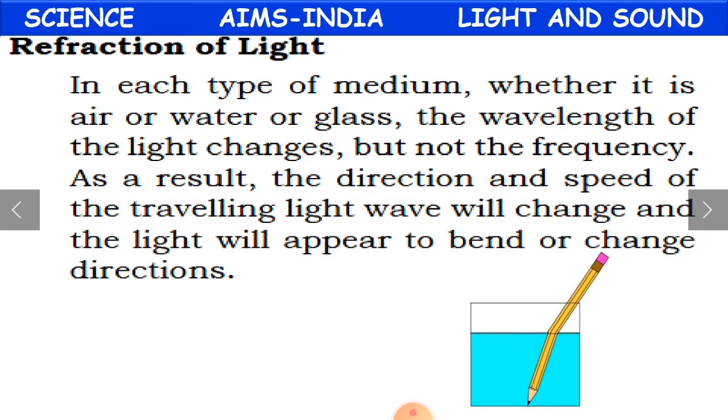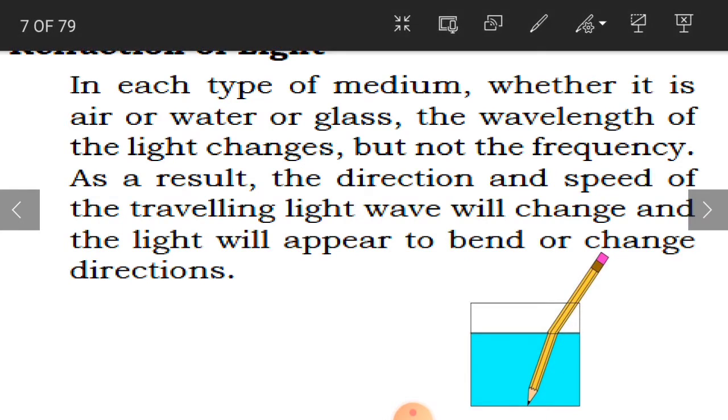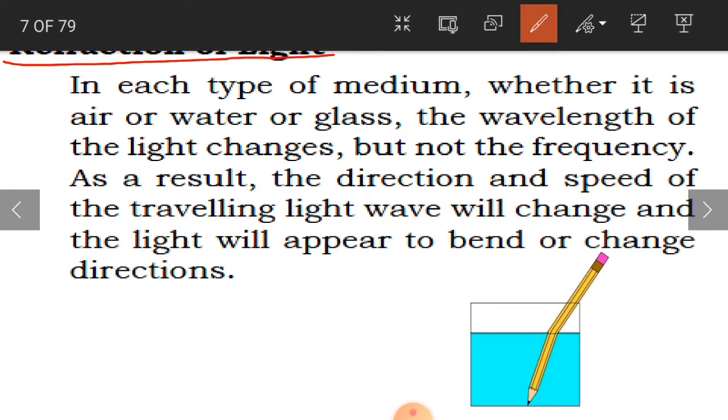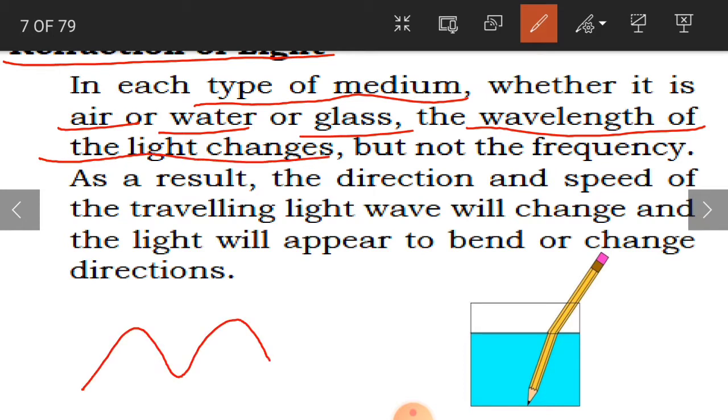And now we have refraction of light. What does this mean? In each type of medium, a medium is, for example, an object, whether it is air, water, glass, any material, in every type of medium, what happens? The wavelength of the light changes. What is the wavelength? Like how does it travel? The wavelength of the light is going to change, but the frequency is not going to change.